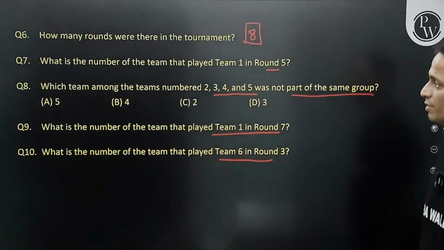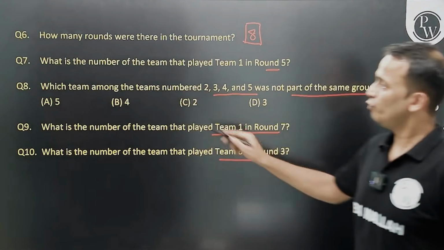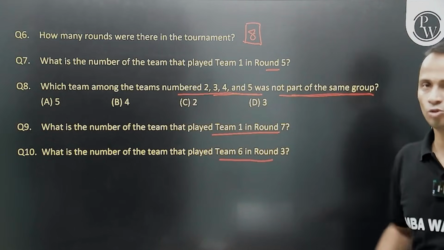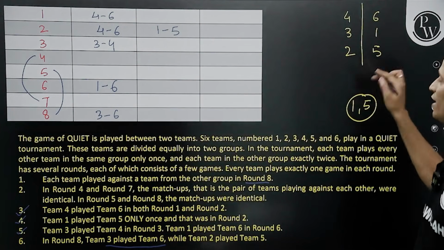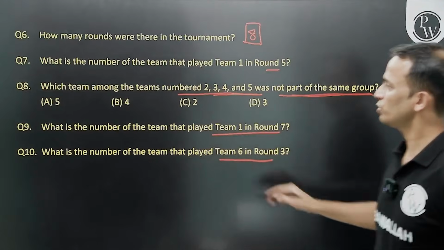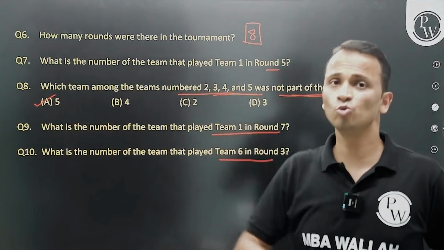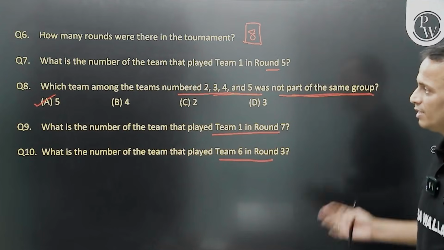If you remember, question number 8. Question number 8. Which team among the teams number 2, 3, 4, 5 were not a part of the same group? 2, 3, 4, 5. 2, 3 and 4 are in the same group. 5 is in the other group. So the answer will be 5. That is option A. We are done with 2 questions in 5 minutes. Right? Okay. Let's move ahead.